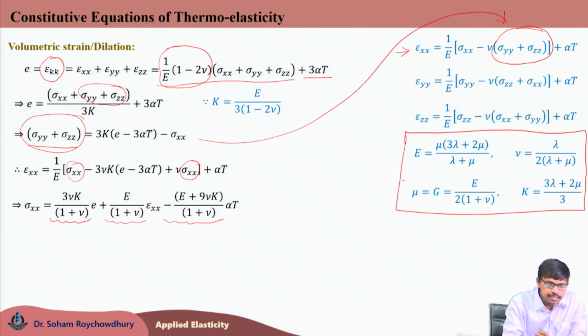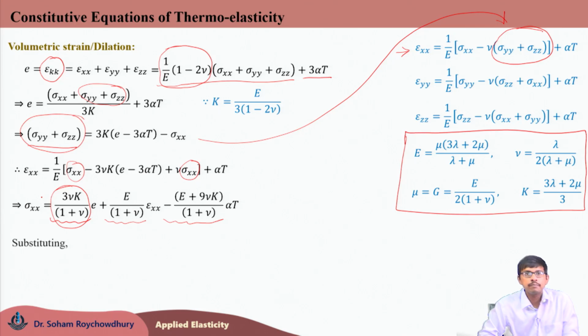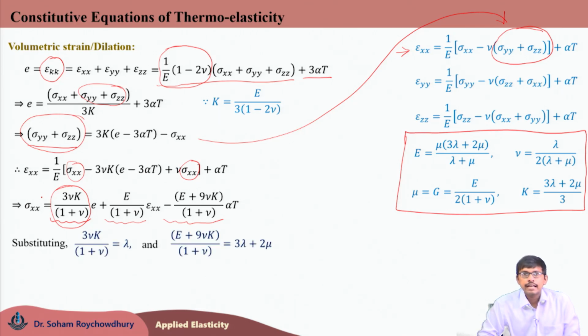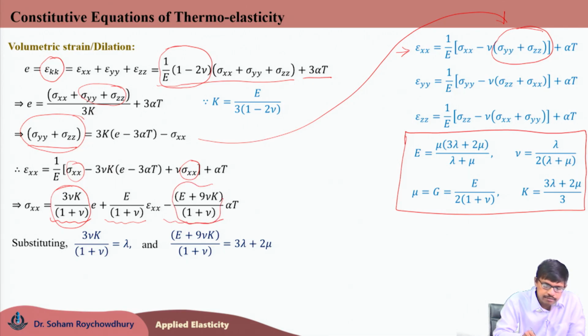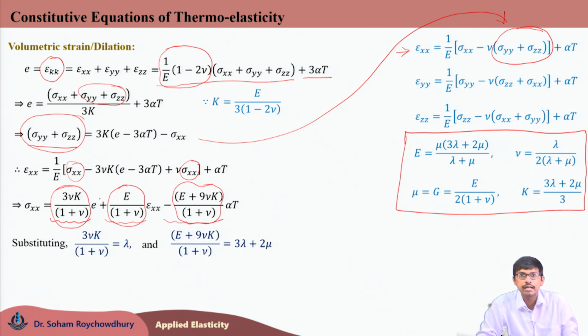With that, the first term 3 nu k divided by (1 plus nu) can be written as lambda, and the last coefficient, (E plus 9 nu k) divided by (1 plus nu), can be written as (3 lambda plus 2 mu), and the central term, the coefficient of the middle term, E divided by (1 plus nu), using this equation is nothing but 2 times mu.